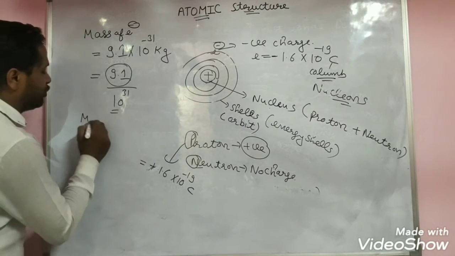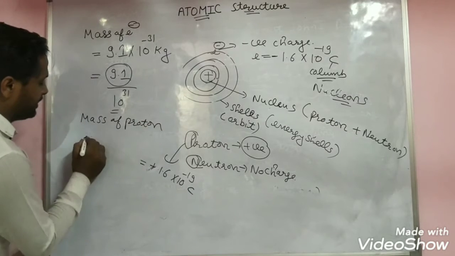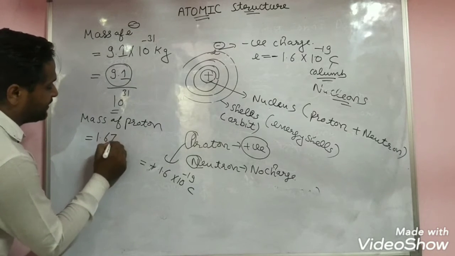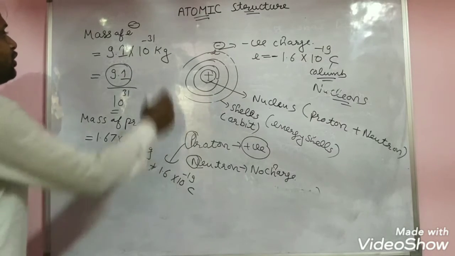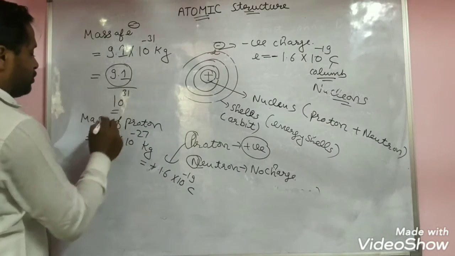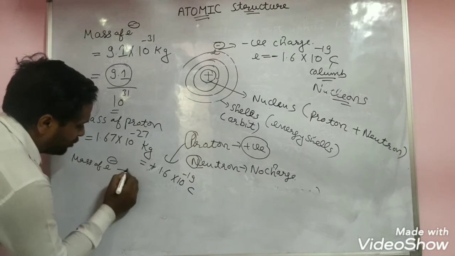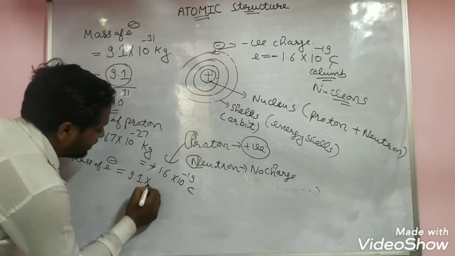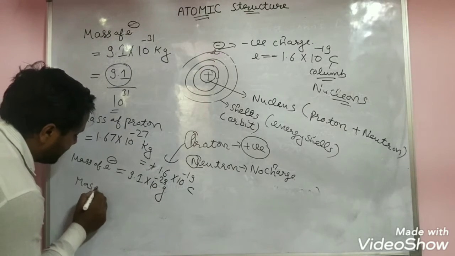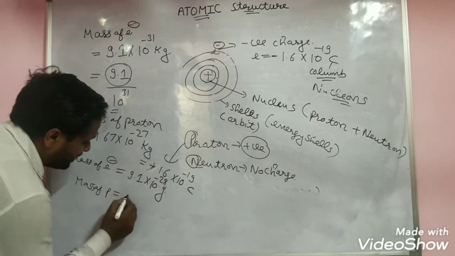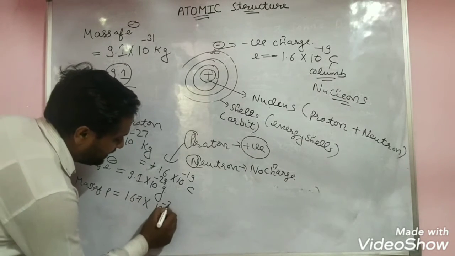Whereas in the case of the mass of the proton, yes, the mass of the proton is 1.67 into 10 raised to the power minus 27 kg. If you want to write it in gram, the mass of the electron in gram is 9.1 into 10 raised to the power minus 28 gram. And in the case of the proton, 1.67 into 10 raised to the power minus 24 gram.